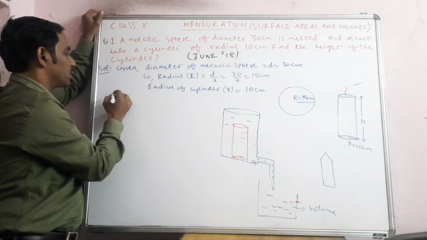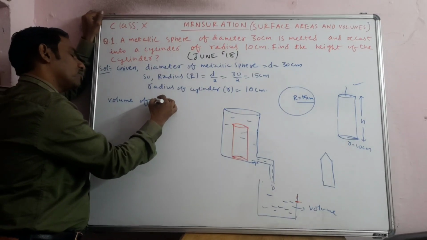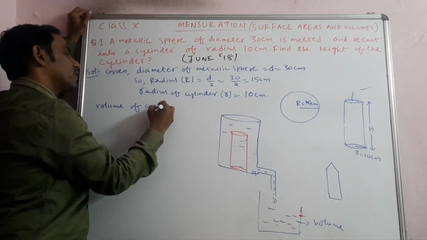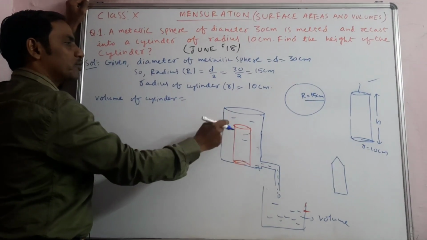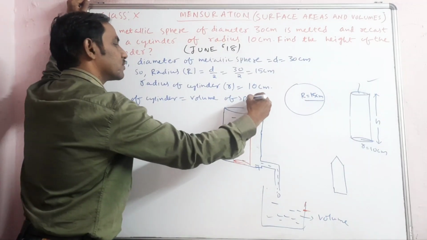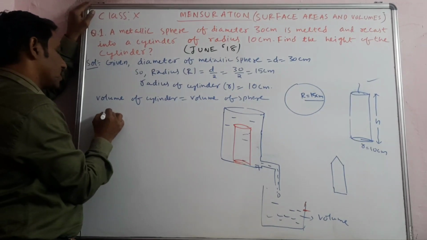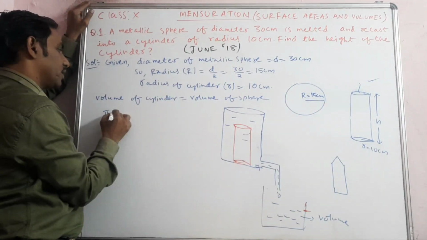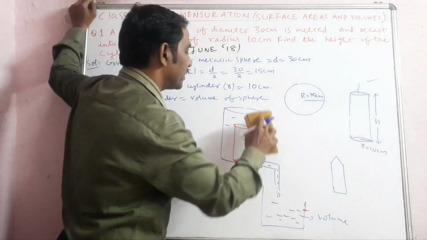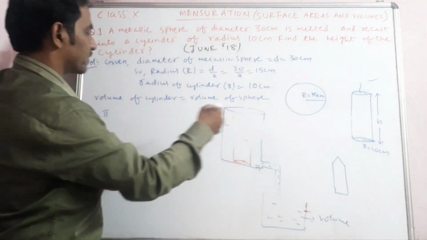Here volume of sphere is equal to volume of cylinder, or you can write the volume of cylinder is equal to the volume of sphere. I am going to rub the diagrams because we don't need a diagram for the problem. Now, for the volume of the cylinder, let us take the height as h and small r for the cylinder radius, and capital R for the sphere radius.